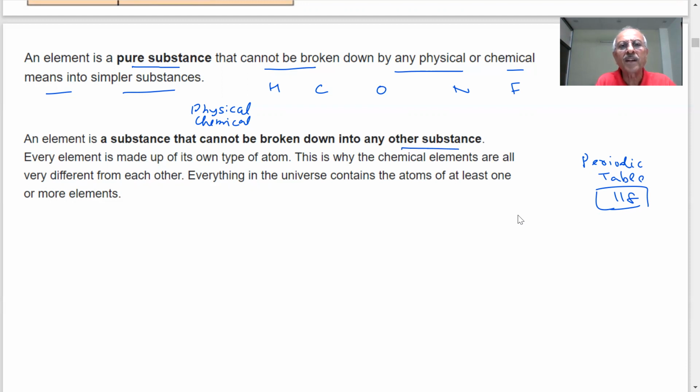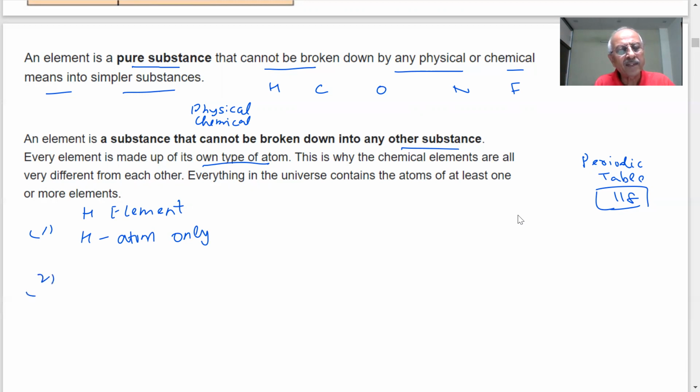So I cannot break it into other things like carbon or anything. Every element is made up of only one type of atom. Very important. When I say hydrogen element, which atom is present in the hydrogen element? Hydrogen atom. It has only hydrogen atoms. There is no other atom present in the hydrogen element.